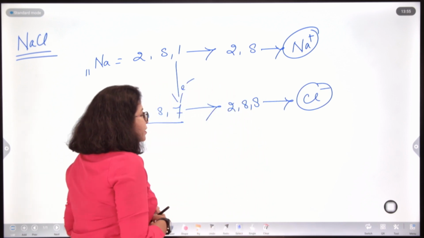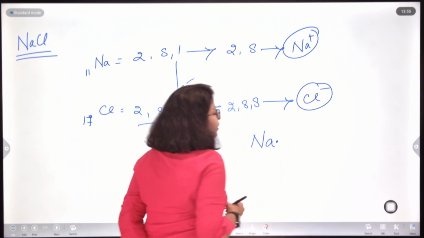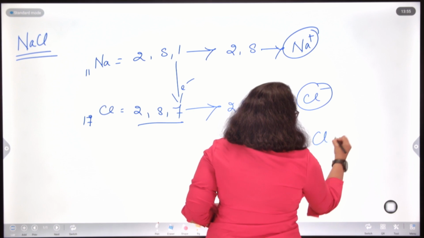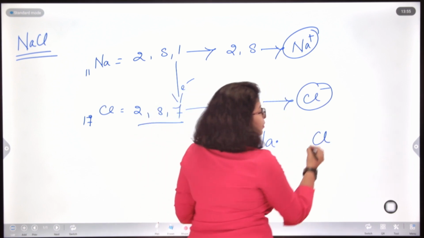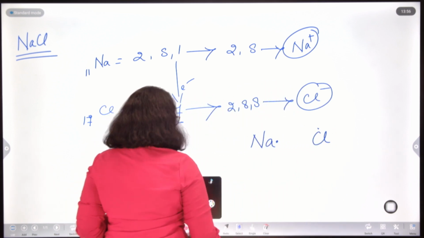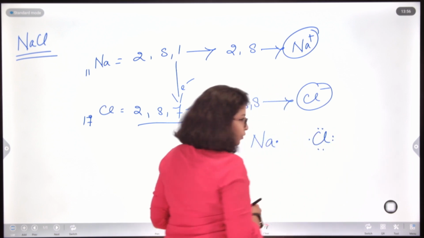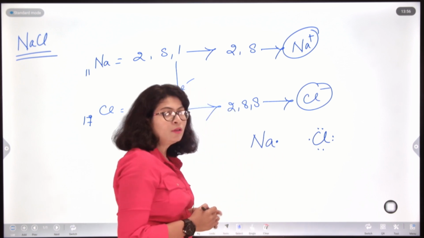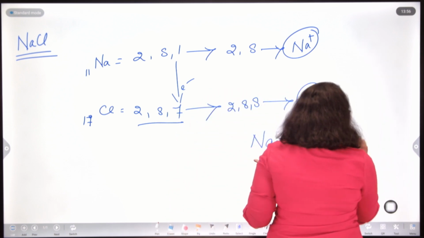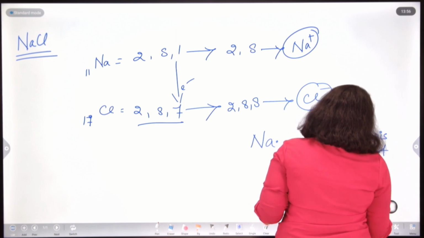Basically, how do we represent it? Sodium initially had 1 electron in its outermost shell and I am representing that 1 electron as a dot. Chlorine had 7 electrons in its elemental state, so I am representing them as dots again. They were in pairs, right. We had 3 pairs and 1 unpaired electron. First of all, this dot-like structure of valence shell electrons around the atom is called the Lewis dot structure.